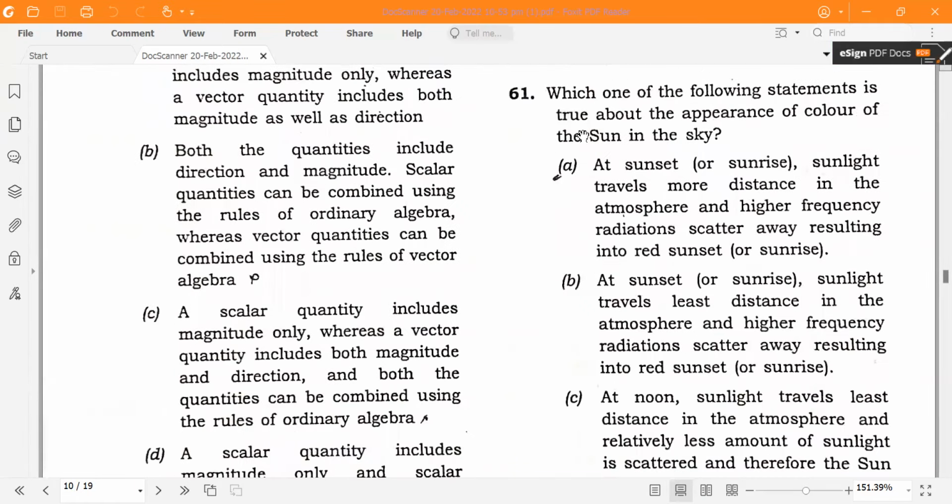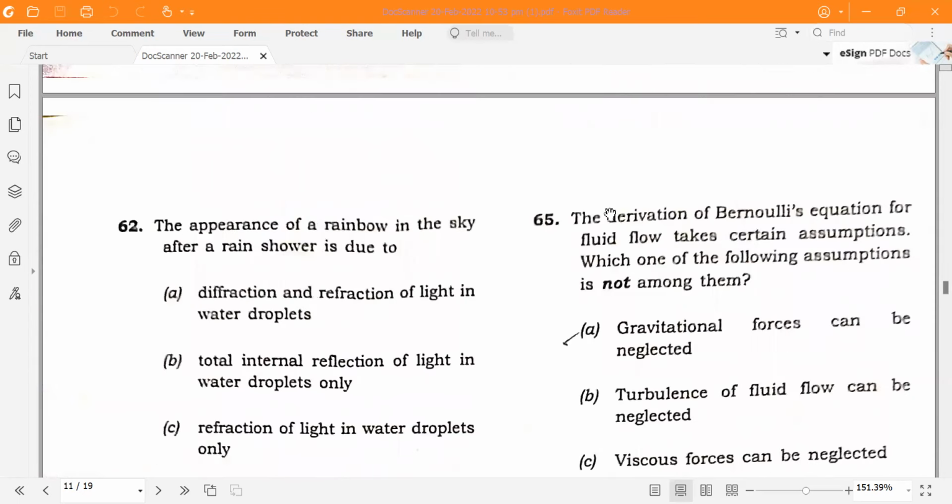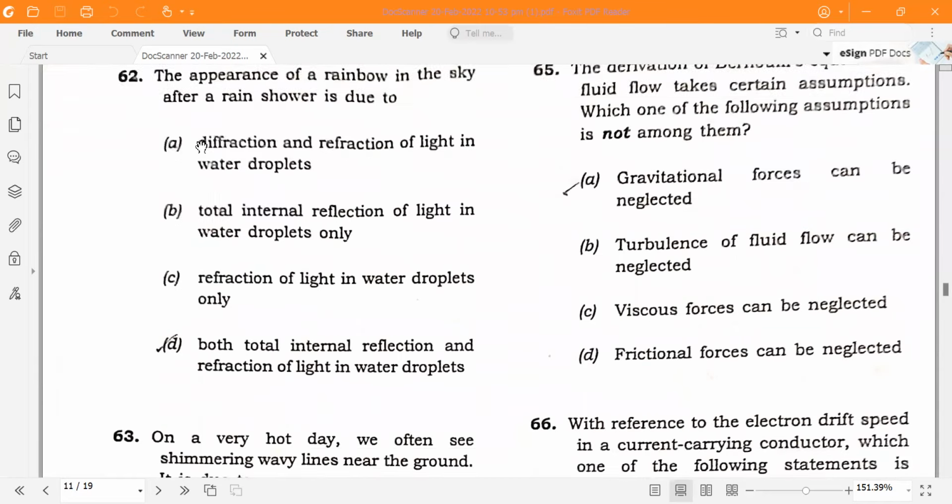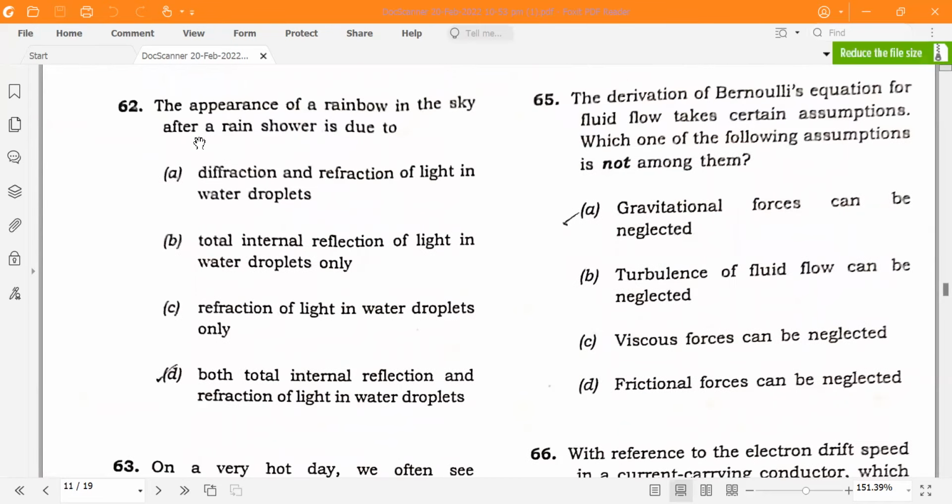Which one of the following statements is true about the appearance of the color of the sun in the sky? It is the first option: at sunset or sunrise, the sun's light travels more distance in the atmosphere and higher frequency radiation is scattered away, resulting in the red sunset or sunrise. You tell me the rainbow in the sky after a rainstorm is due to diffraction and refraction.